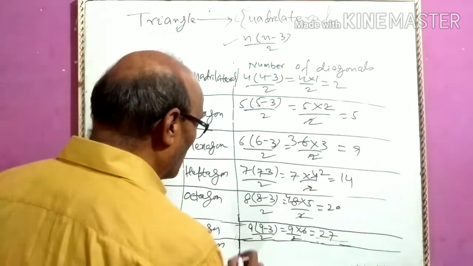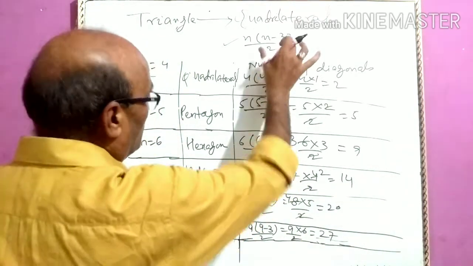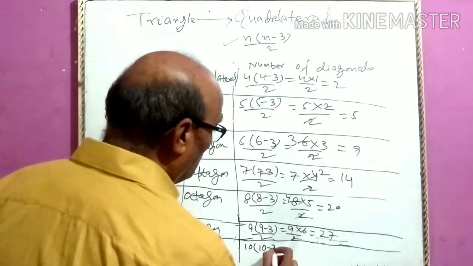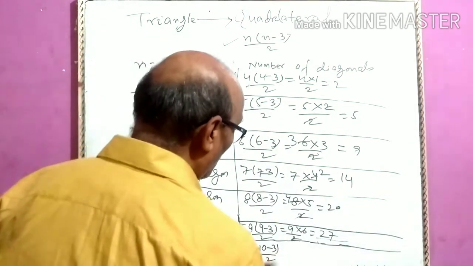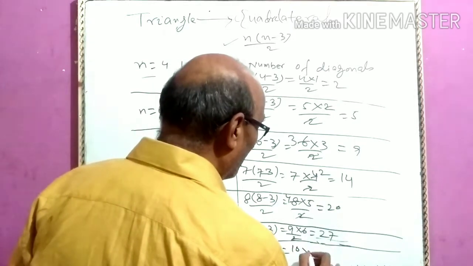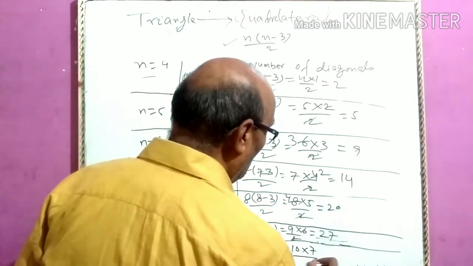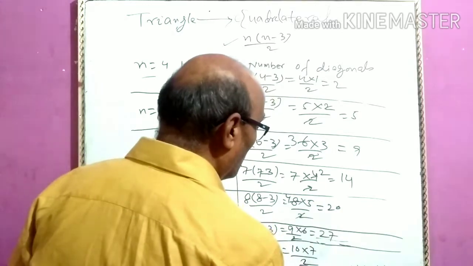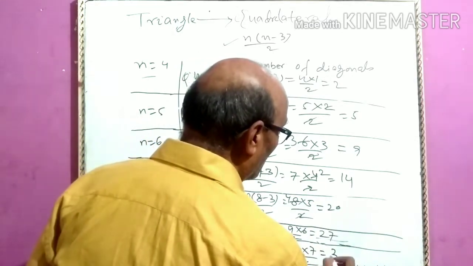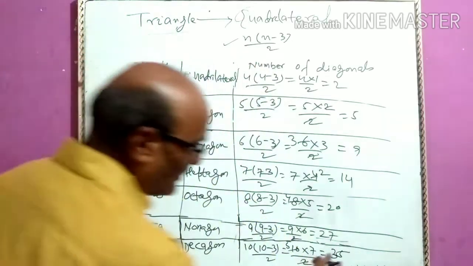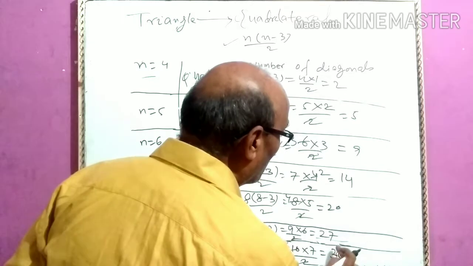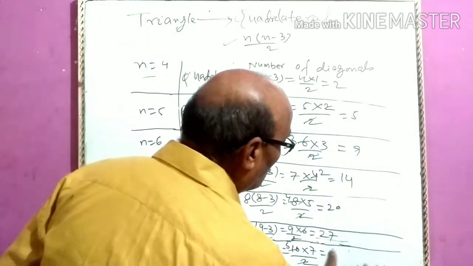Lastly, decagon has 10 sides. So, if you use this formula, then there will be 10 into 10 minus 3 by 2. If we calculate, then 10 into 7 by 2. 2 5s are 10 and 5 7s are 35. So in decagon there are 35 diagonals.